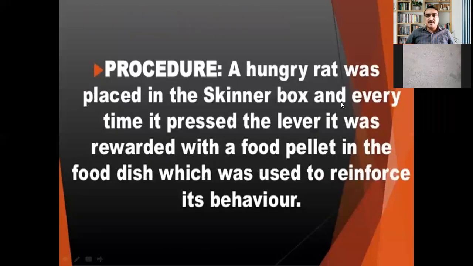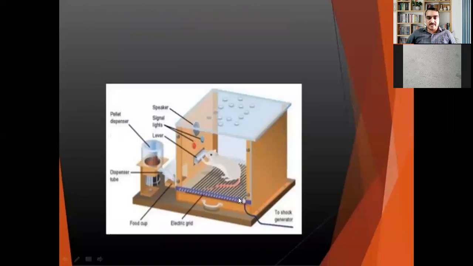Now, what else can you see in this theory? The procedure followed by Skinner is this. A hungry rat was placed in the Skinner box. Every time the rat pressed the lever, it was rewarded with a food pellet in the food dish, which reinforced its behavior. Whenever it touches this lever, it will be provided with food. This is how the experiment was conducted.